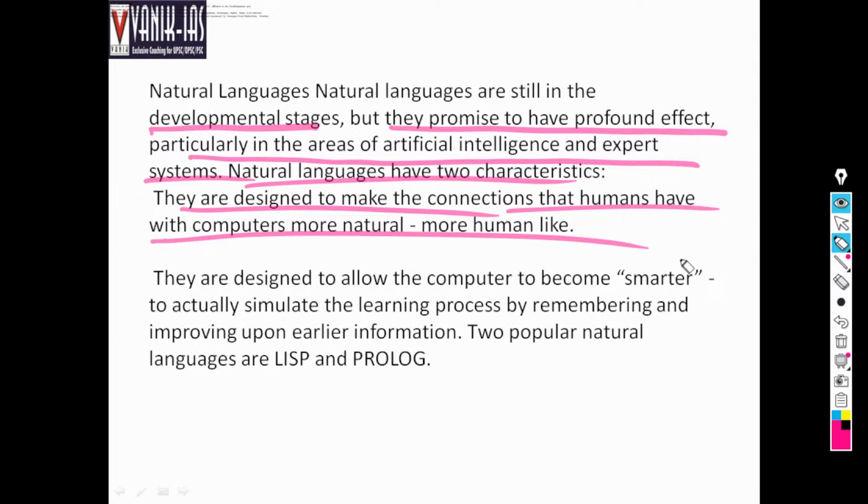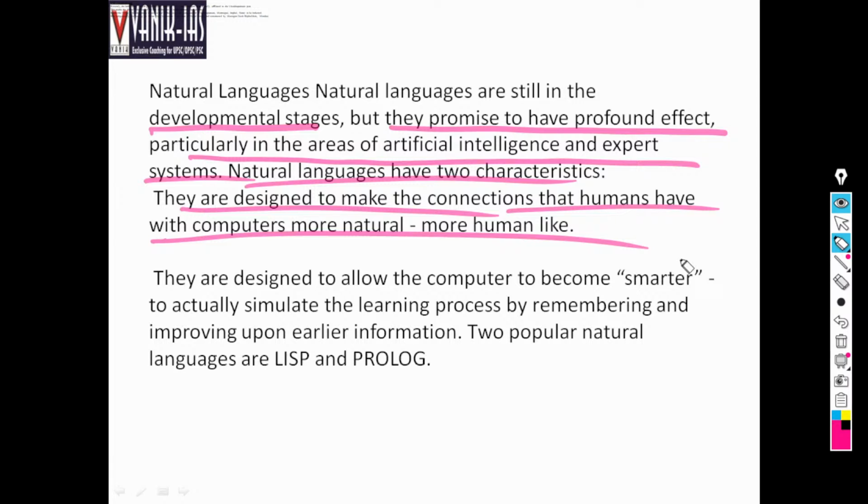Right, the natural languages are the most developed. Why are they the most developed? Because they will understand human language completely. Even if you are speaking Odia, they will understand Odia. Even if you speak Hindi, they will understand Hindi. They will understand all the languages, and that is based on artificial intelligence, right? Artificial intelligence means machine learning, and machine learning means it will observe itself and learn. You don't need to feed everything, it will observe itself and learn.